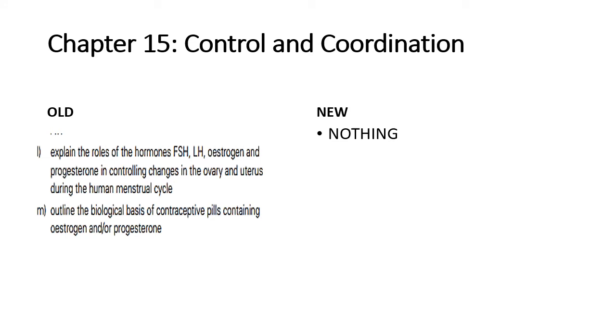In coordination and control, which is chapter 15, in the old syllabus, one of the pain points for many students is that you had to explain the impact of hormones like the follicle stimulating hormone, the luteinizing hormone, estrogen and progesterone, and how these affect the menstrual cycle and the ovaries and the uterus and all of those things. And you also had to explain contraceptive pills and how they work. In the new syllabus, there is nothing about that.